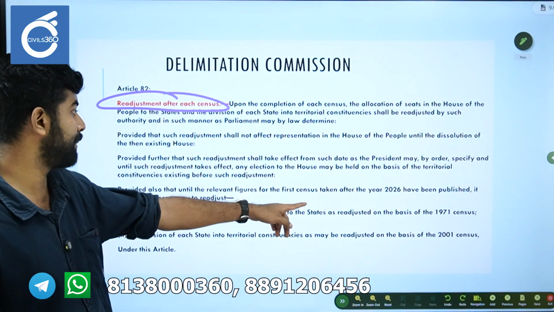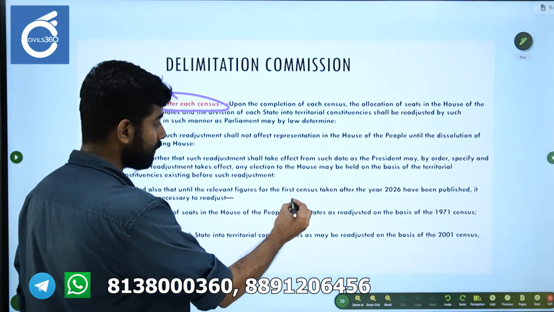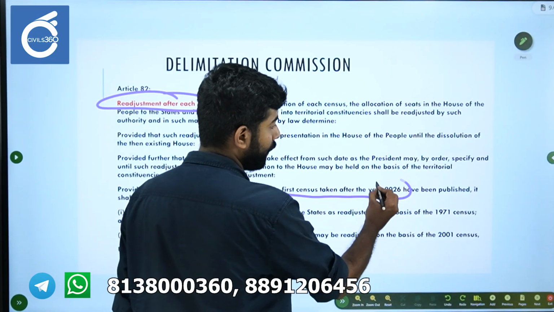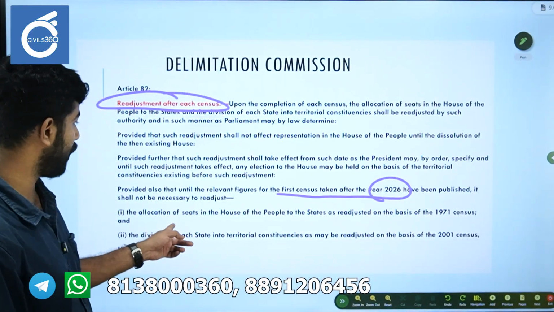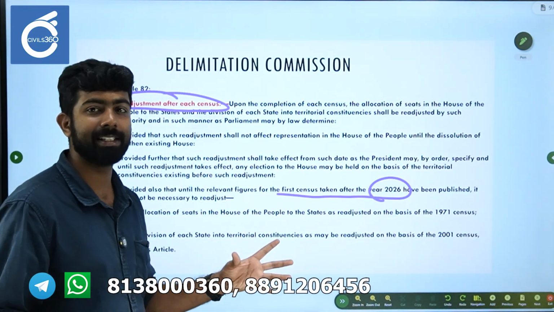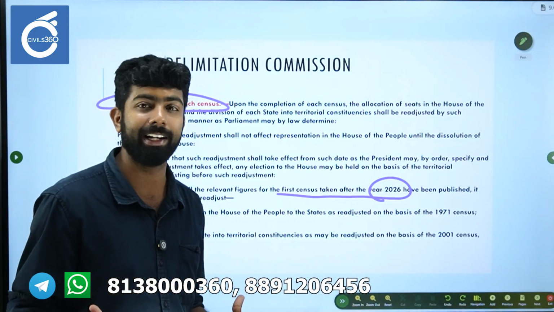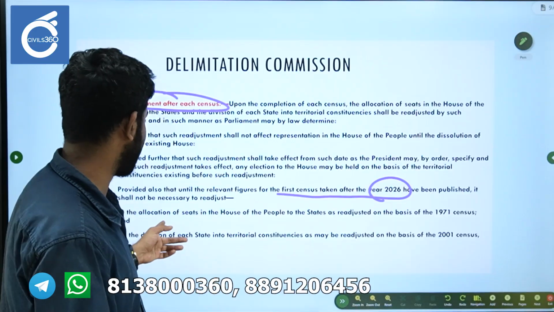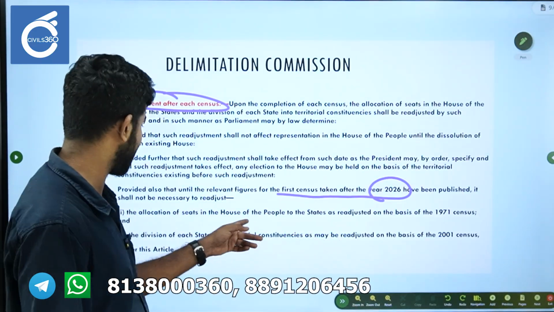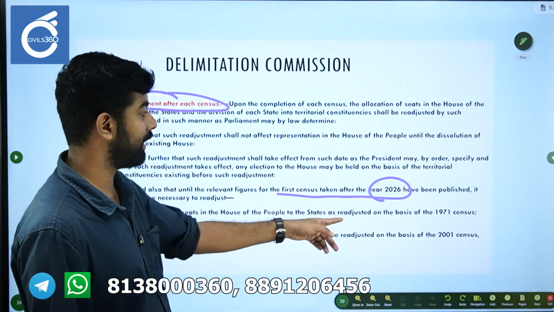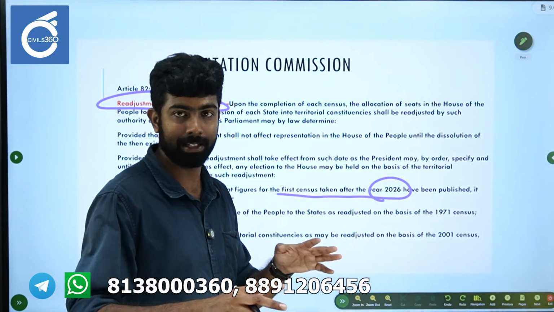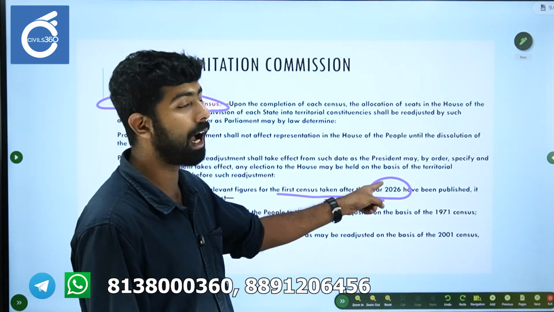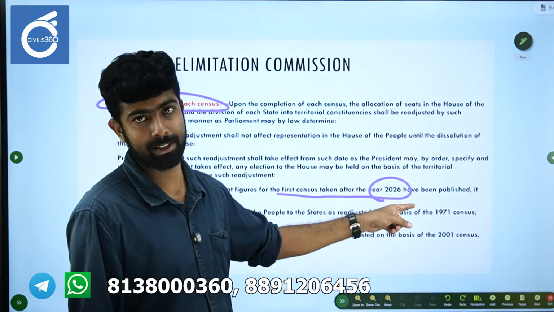Okay, so this is the next important thing. Provided the first census taken after the year 2026 has been published, it shall not be necessary. Basically, it is again giving clarity on Article 81 and its different amendments. It's saying that there is no need to readjust the allocation of seats, as that is currently fixed on 1971, until after the year 2026.